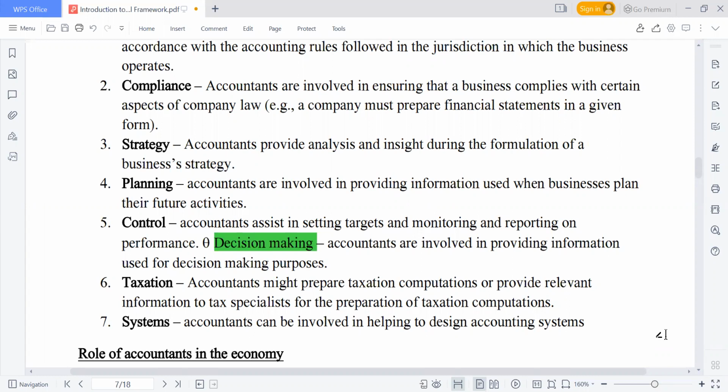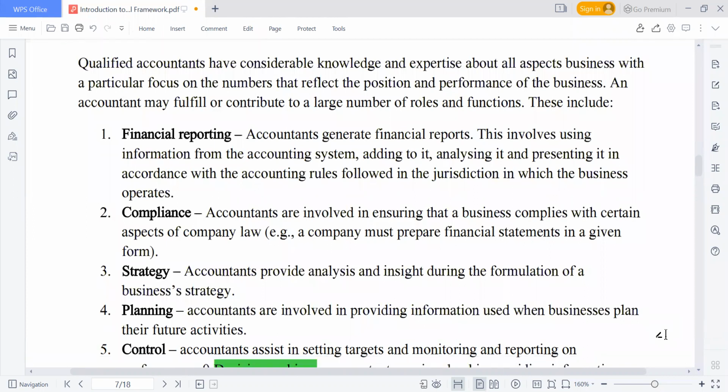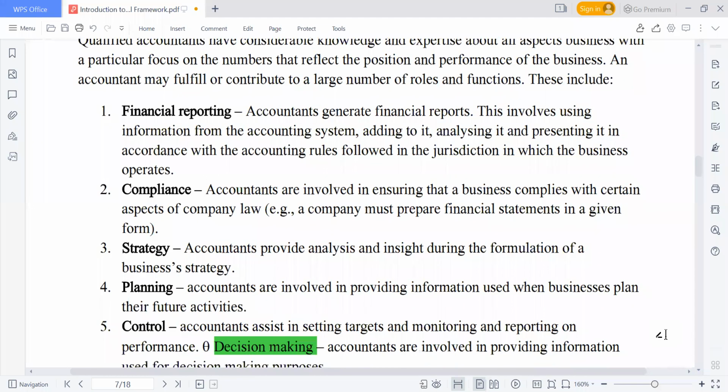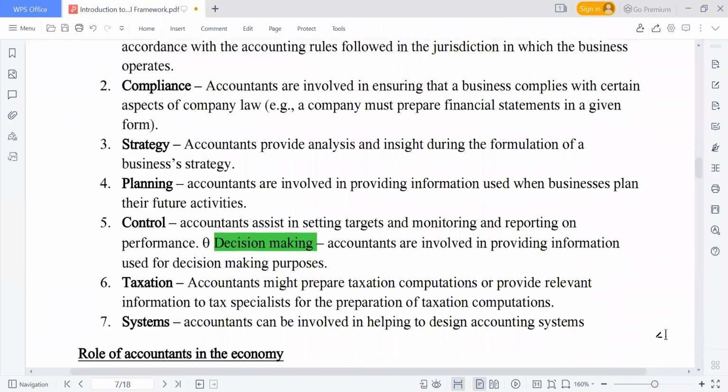If there's a need for us to amend some section of your software, then the accountant can also come in if you understand the system. So these are the roles, please don't forget this. The role of the accountant in business: financial reporting, compliance, strategy, planning, control, decision making, taxation, system.